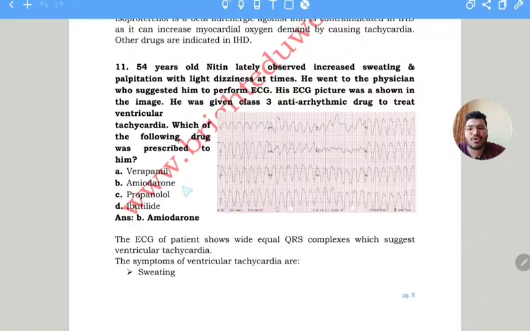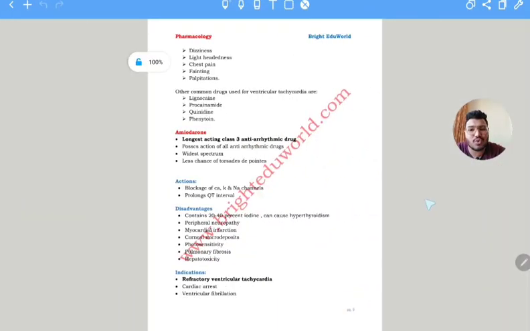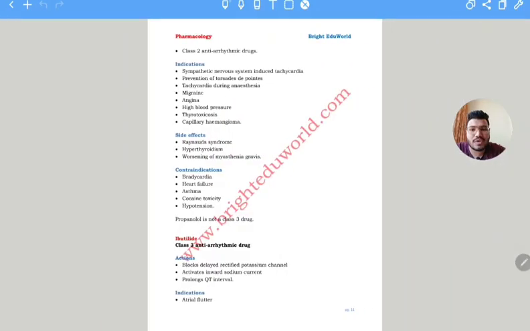The answer is amiodarone, but there are different options and it is confusing. So you should know what exactly the question is asking and how you can solve it. That's why you need to increase your practice daily, clinical MCQ practice. In this way, you can study pharmacology, the different subjects and topics.